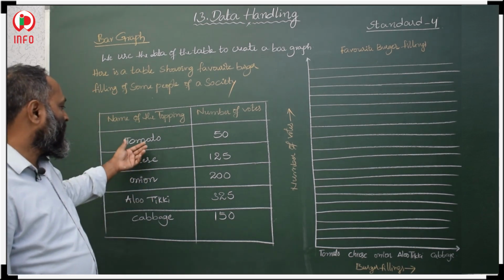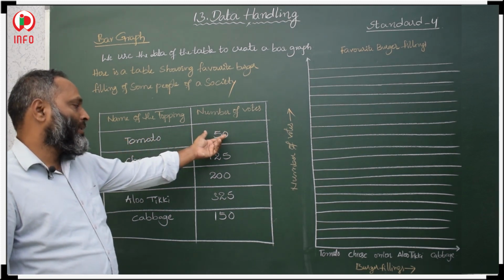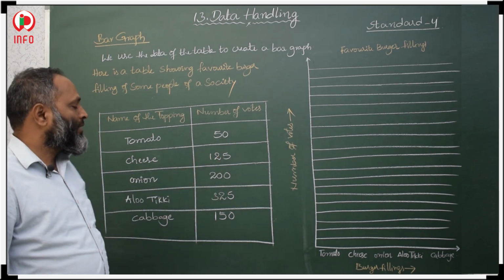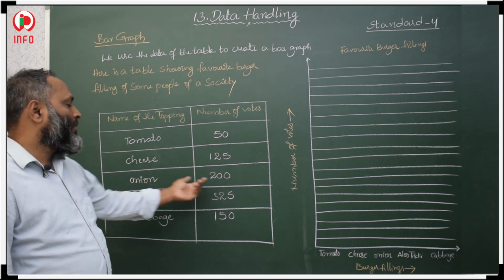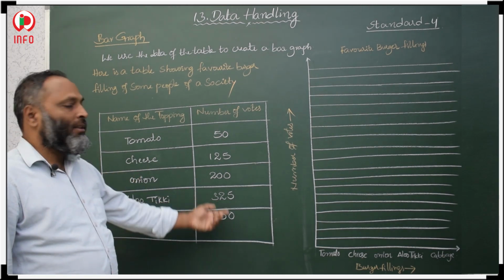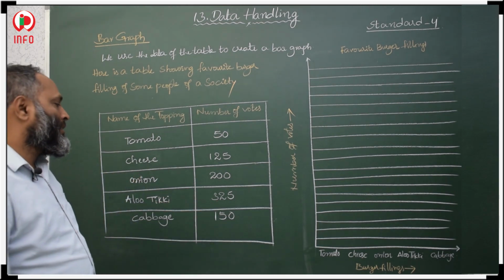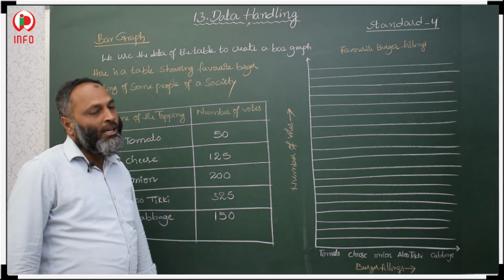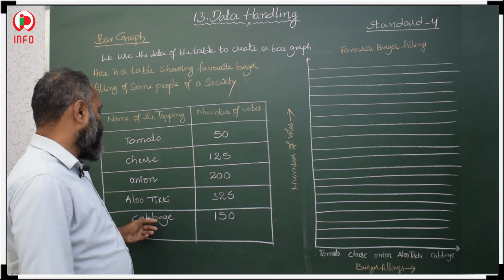Some people like tomatoes, 50 votes they got, and cheese, 125 people voted for cheese. Onion, 200 people voted for onion, and aloo tikki, 325 people gave their vote, and cabbage, 150 people gave their vote for the cabbage filling.